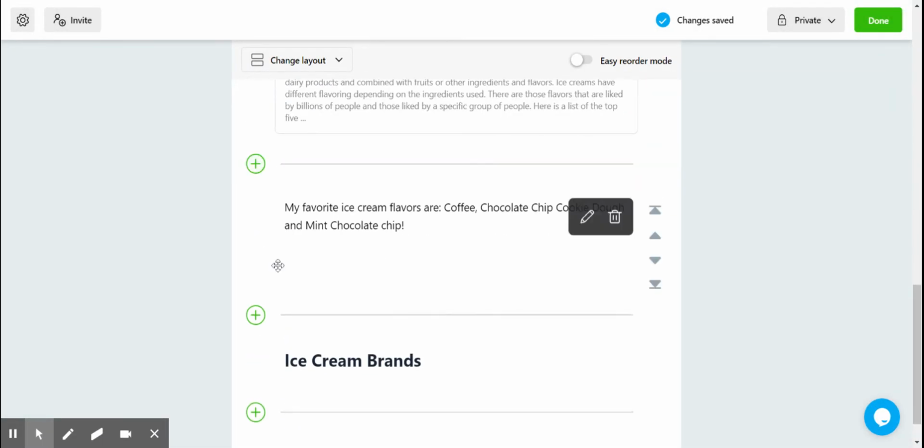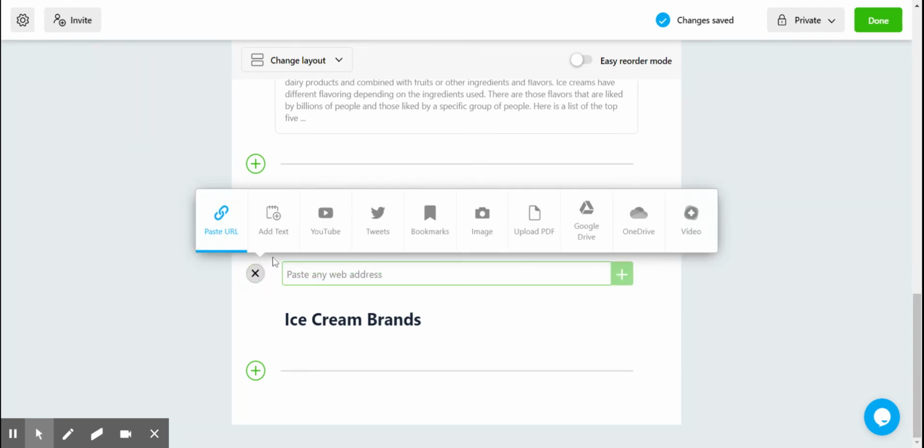And you can add all sorts of things. Notice how if you click add, you can see that there's bookmarks. So right now I don't have a bookmark for ice cream flavors, but let's say I did, or anything ice cream. I could take any of my bookmarks from my toolbar. I could actually put all of that in here by just adding in the whole bookmark instead of adding in each link separately. Or maybe a PDF, and anything in Google Drive.